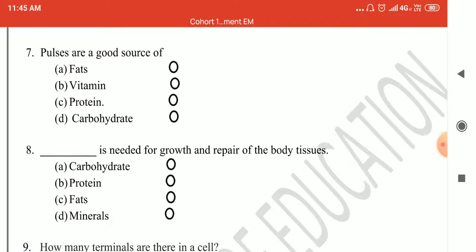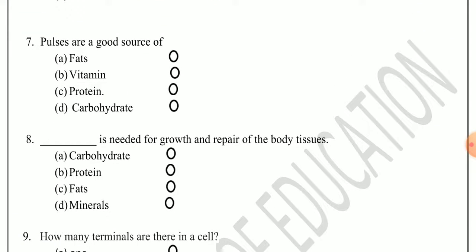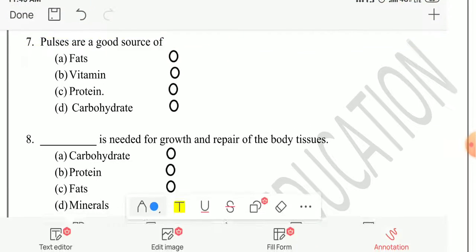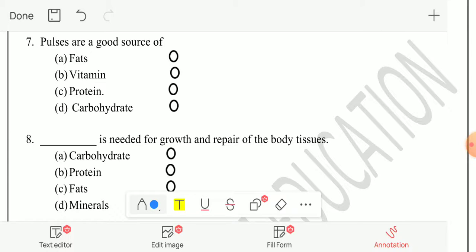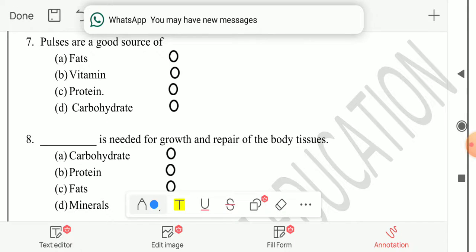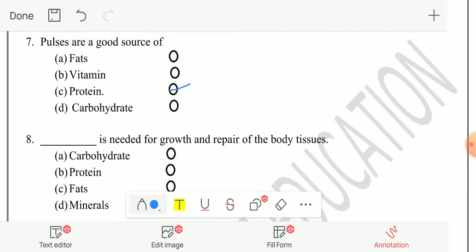Now pulses are the good source of. Pulses में क्या होता है ज़्यादा, कौन सा न्यूट्रिएंट होता है? Is protein. So fat, vitamin, protein and carbohydrate. Correct answer is C, protein. You have to darken the circle of C part, protein.